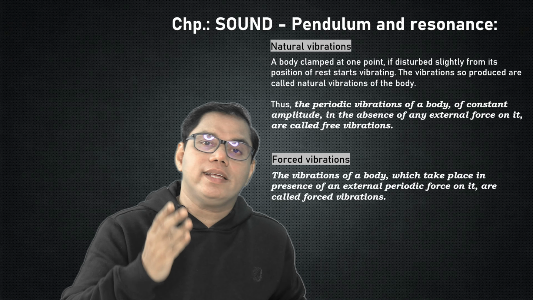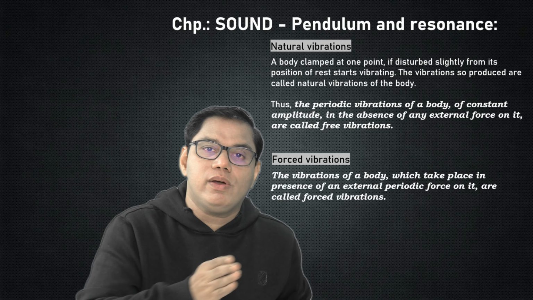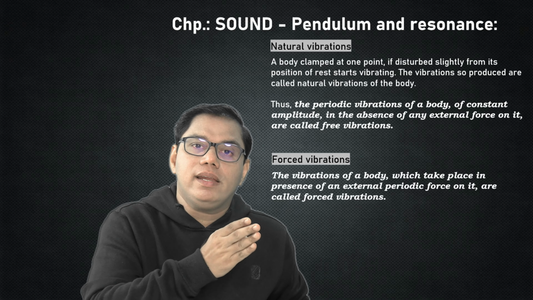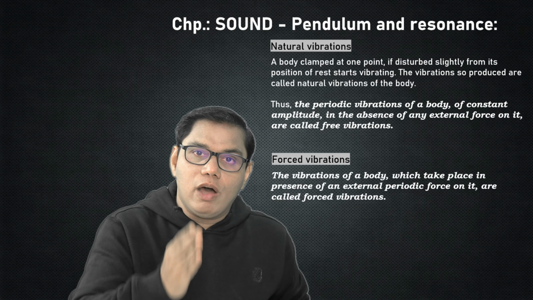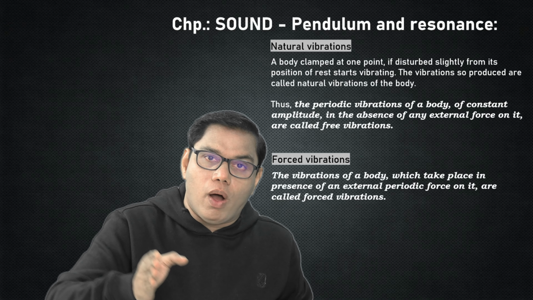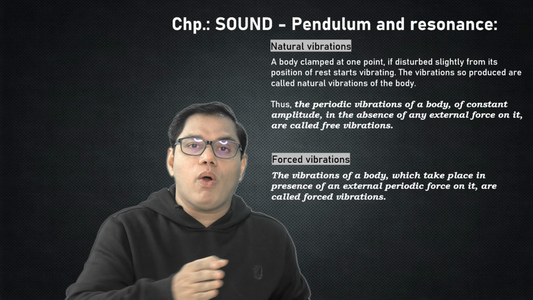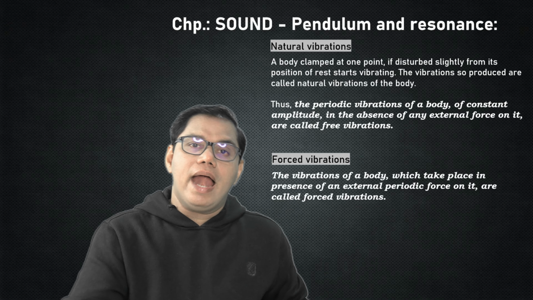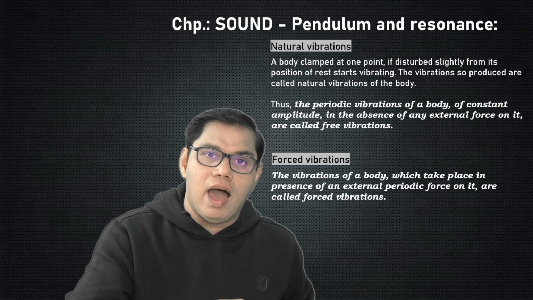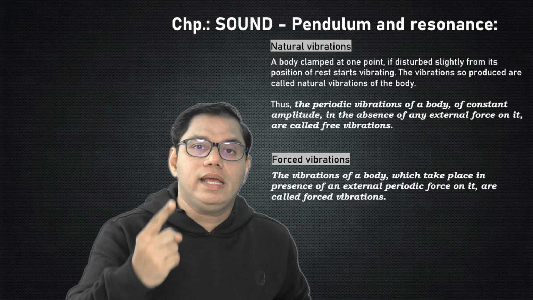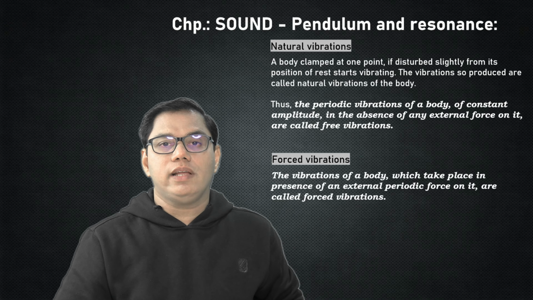और हमको क्या दिखाई देता है, तो डैम्ड वाइब्रेशन. In a damped vibration, amplitude continuously keeps on decreasing and finally the bob comes to rest, comes to mean position. But the vibration of a body of a constant amplitude in the absence of external force is called the natural vibration. And I repeat once again, natural vibrations are not possible in our world. It is only possible in the space or in a perfect vacuum without the gravitational force.